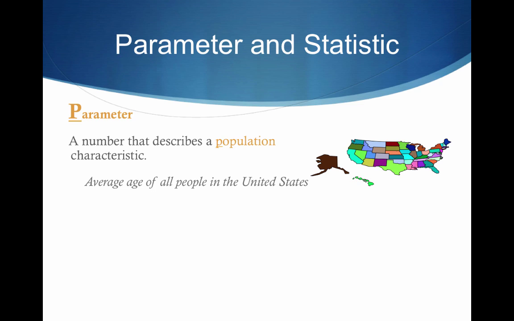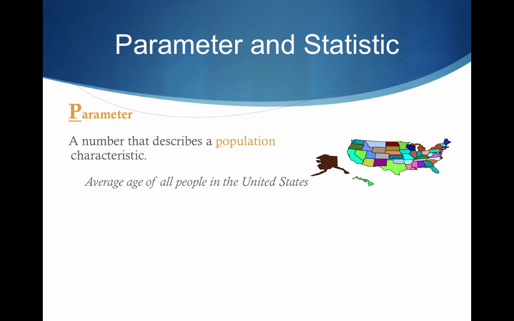We need to also define a parameter and a statistic. You guys, this is not hard, and you by no means need to put this in your short-term memory. Let's just reason this out. A parameter is a number that describes a population characteristic. Maybe if we're concerned with all people in the United States, we want to know the average age of all people in the United States.